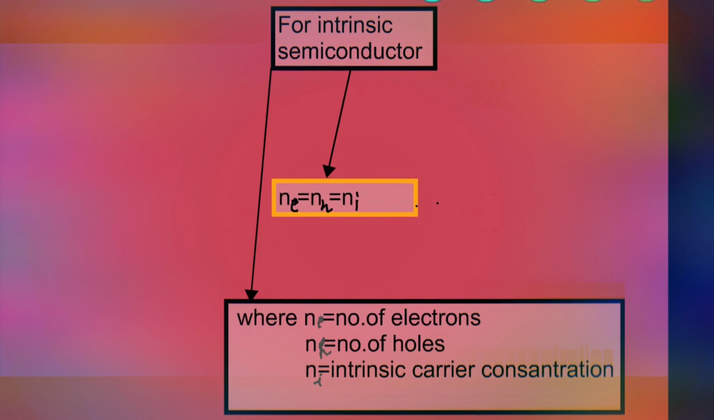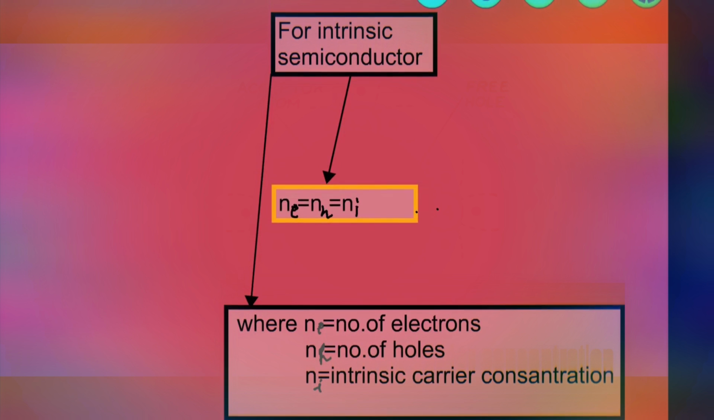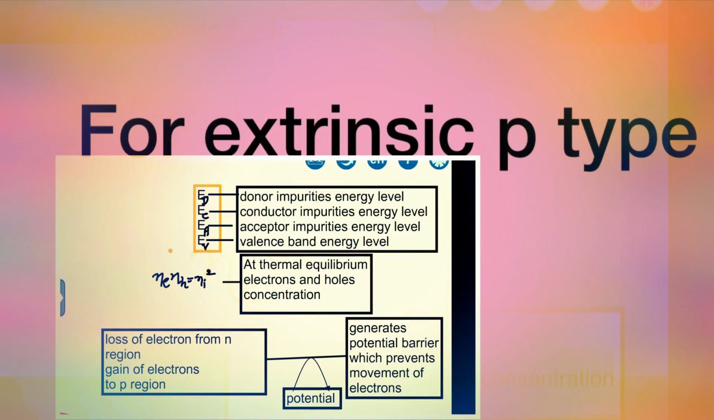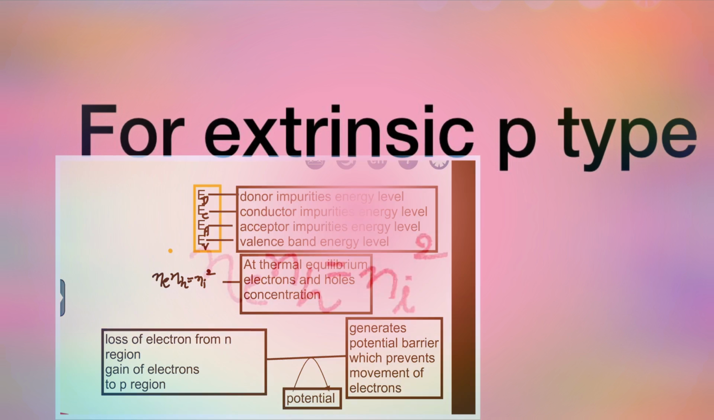One more thing, for intrinsic semiconductor at equilibrium, Ne = Nh = Ni. Ne is number of electrons, Nh is number of holes, and Ni is intrinsic carrier concentration. For extrinsic p-type, Ne Nh = Ni square. And loss of electron to N region and gain of electron to P region generates barrier potential. Ed is donor impurity energy level, Ec is conduction band energy level, Ea is acceptor impurity energy level, and Ev is valence band energy level.